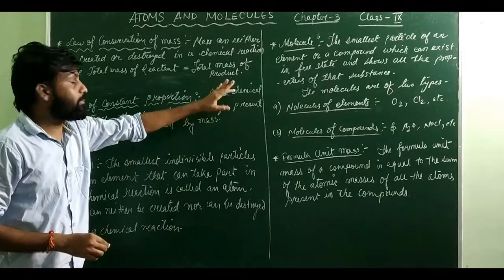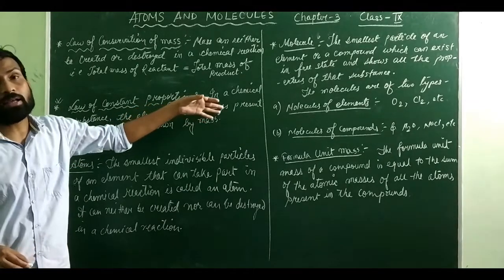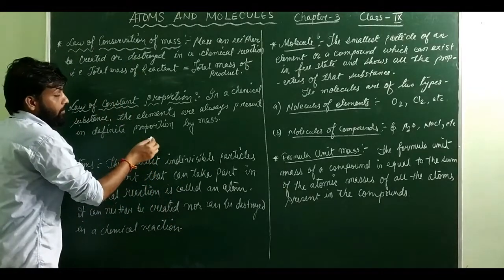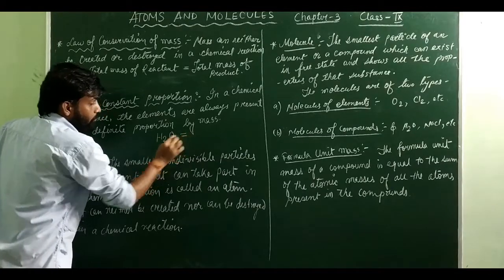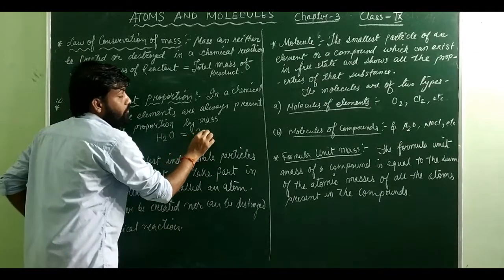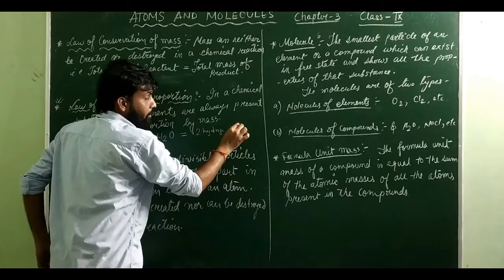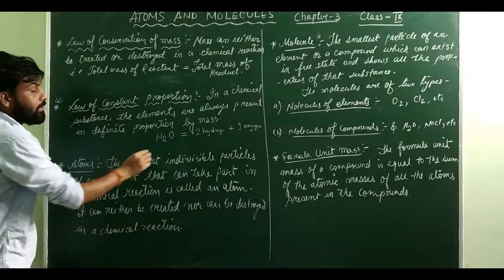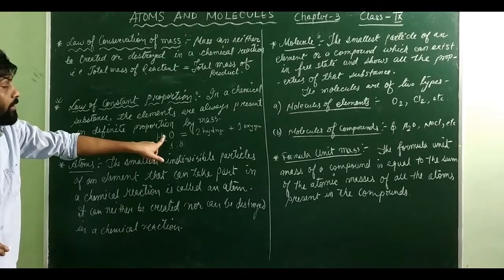This means that in a chemical substance, the elements are always present in a definite proportion by mass. They mean to say it by mass. It means that suppose you take water, H2O. Here, H2 means we have 2 hydrogen atoms, and how many oxygen atoms? 1 oxygen atom. So if I say here it is 1:8, it means that every time if 1 gram